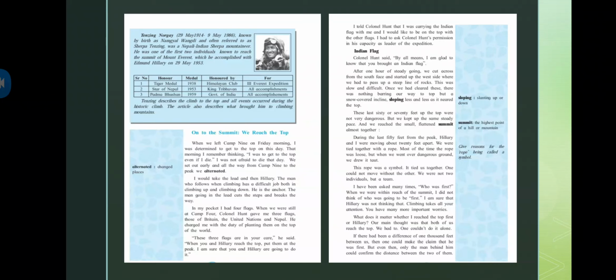Now onto the summit, we reached the top. So when we left Camp 9 on Friday morning, I was determined to get to the top on this day. That morning, I remember thinking I was to get to the top even if I die. I was not afraid to die that day.